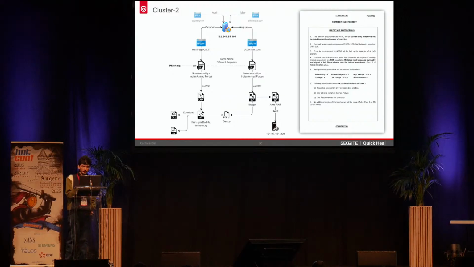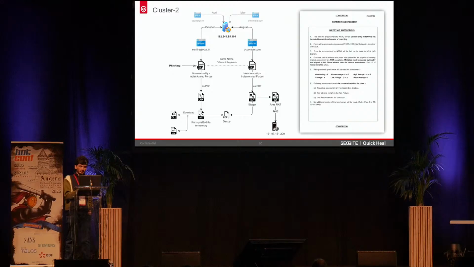In Windows, we can see that it is using the same naming convention. For both the archive files, the same naming convention is observed. But here, the compromised domains are different for both Windows and Linux. So previously, in the first cluster, we observed the same domain, and here we observed two different domains. On the right-hand side, you can see it is using the same ELF-based stager to drop the aristrat.